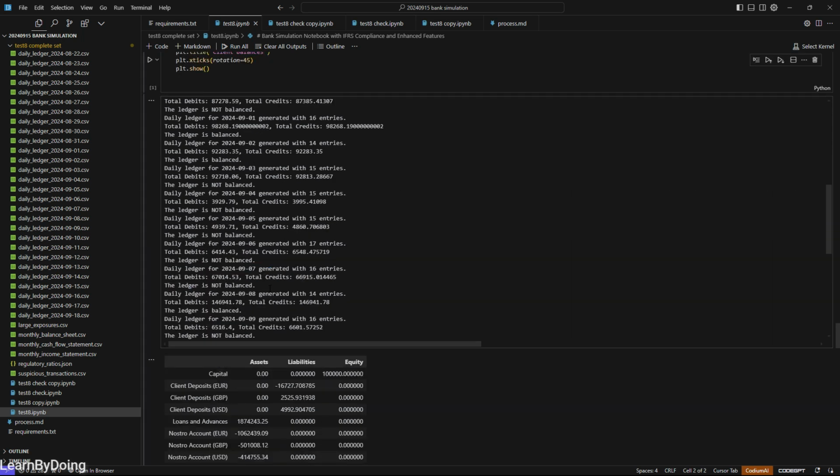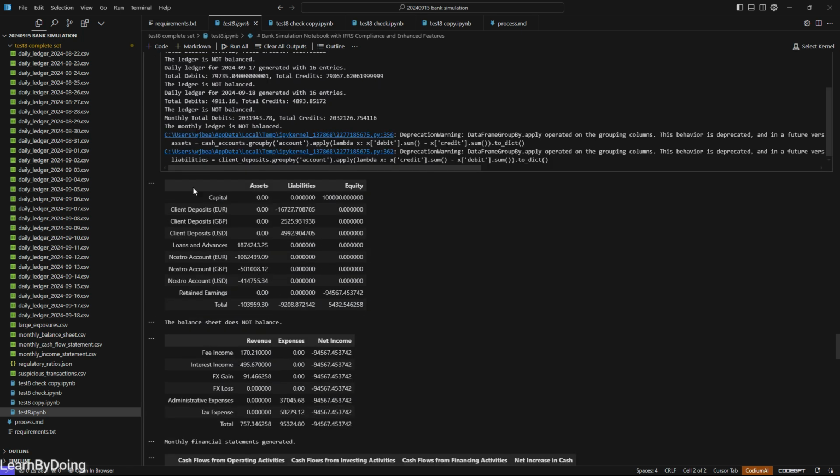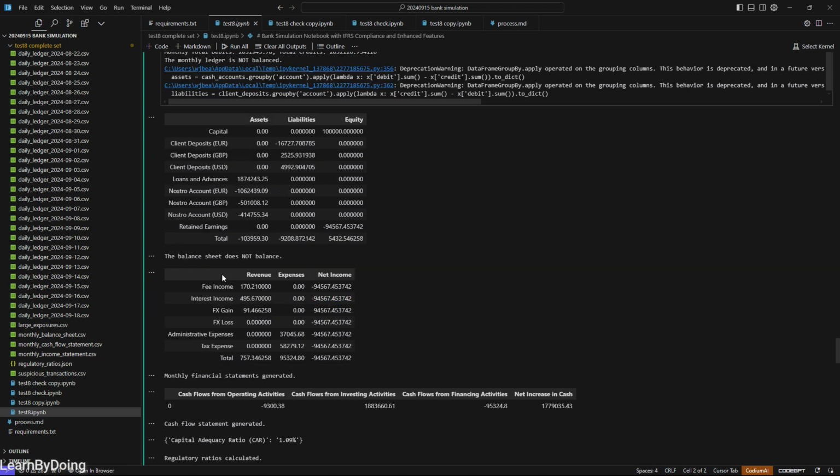Then, let's see here. Yeah, every day we have the booking records shown. They will also have the financial report. It's nicely displayed, much better than my previous tests. We can have both the balance sheet and also the income statement. But as you can see here, if you try to check that asset equals liability plus equity, it is not balanced. And also here for the net income.